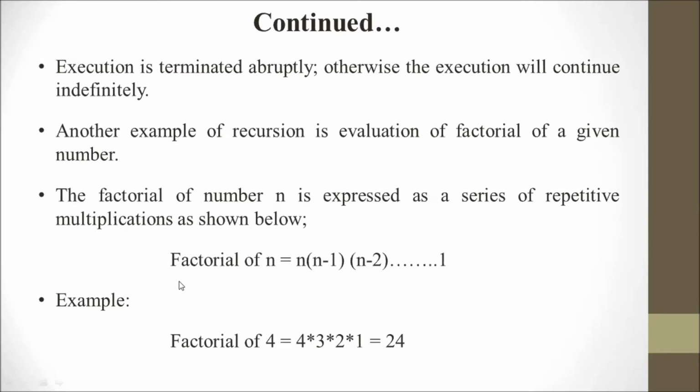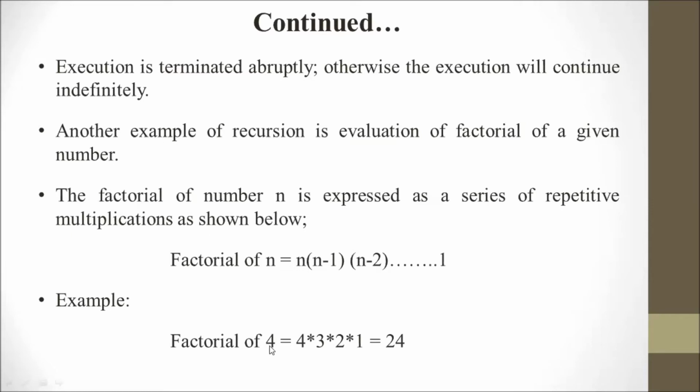Factorial of n equals n times n minus 1, times n minus 2, down to 1. Suppose we enter a value; it will reduce by 1 each time, and these values are multiplied with each other in descending order.